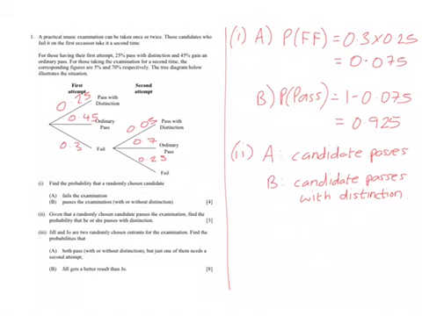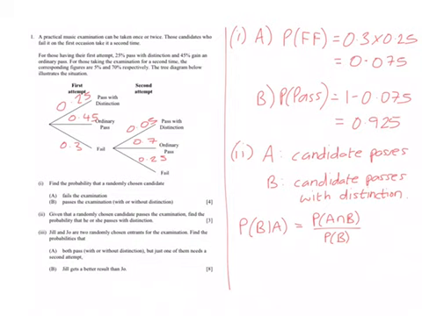What we're actually looking for is the probability they pass with distinction given the fact that they passed. So what we're really looking for here is the probability of B given A, which we know using Bayes' theorem is the probability of A and B divided by the probability of A. Now we already have the probability of A, that's from part 1, the probability they pass, which is 0.925.